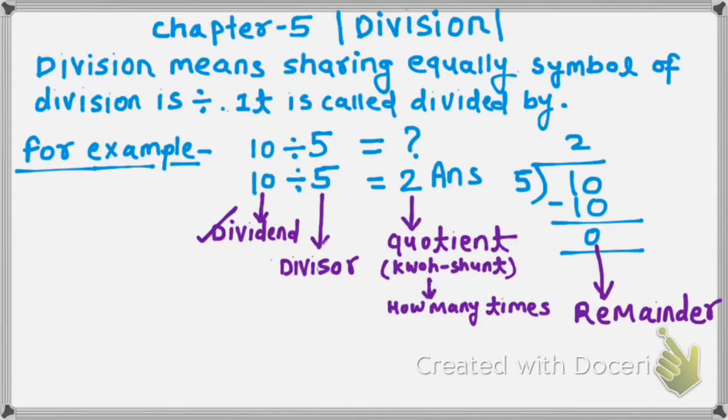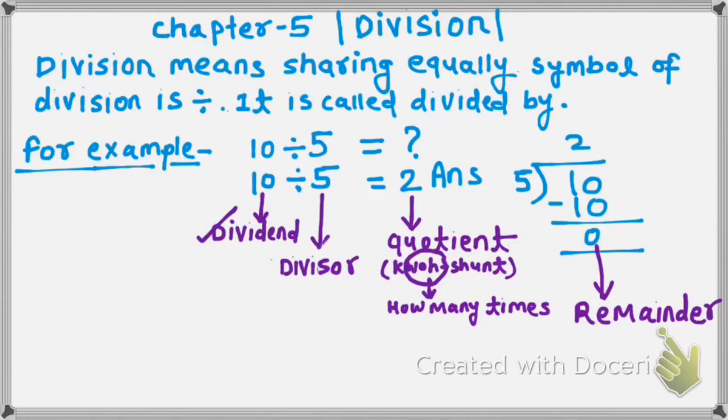And 2 is the quotient. Quotient means how many times. If you reverse this, quo means how, and tient means many times, how many times.